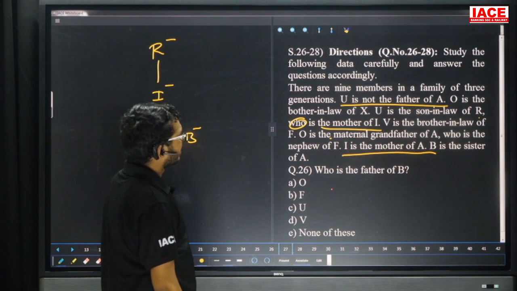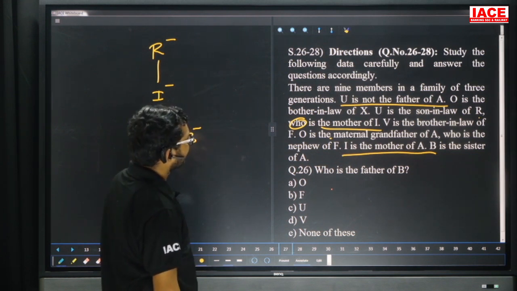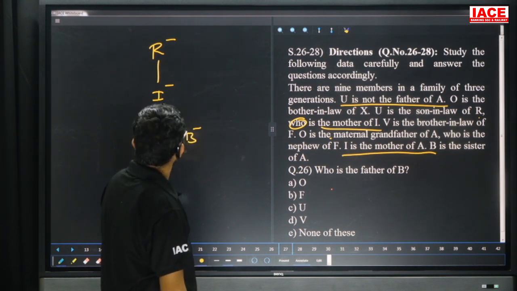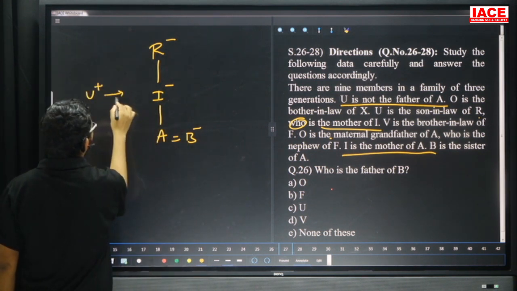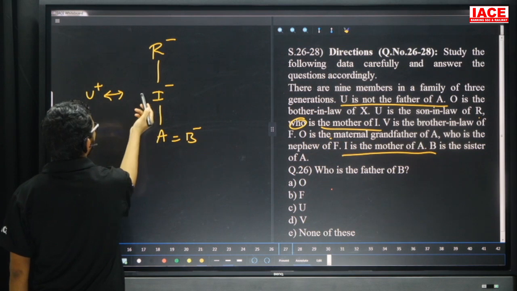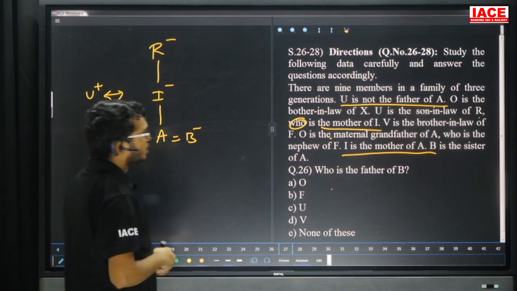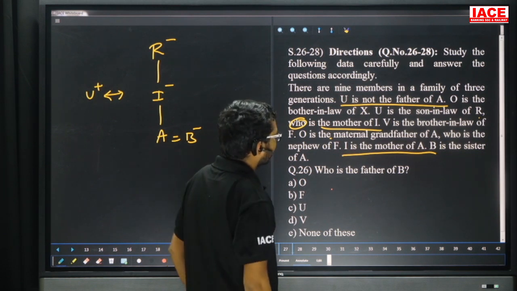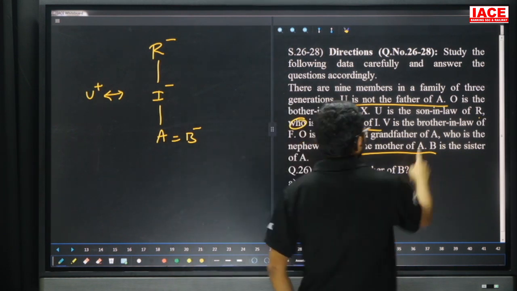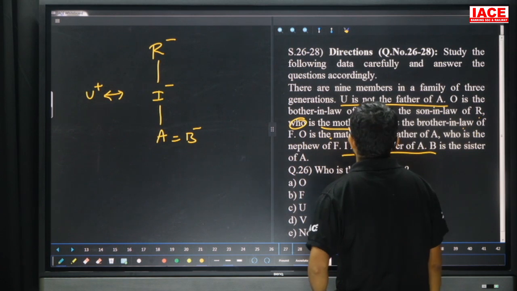Next one is what? Friends, check here. O is the brother-in-law of X. We don't know. U is the son-in-law of R. That means here R has one daughter. This daughter's husband is what? Here U. U is the son-in-law of R. Next one. V is the brother-in-law of F.